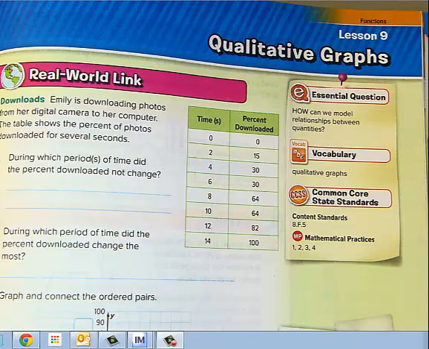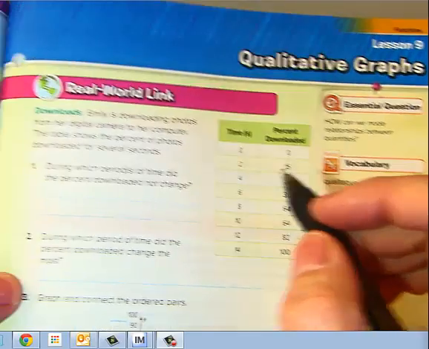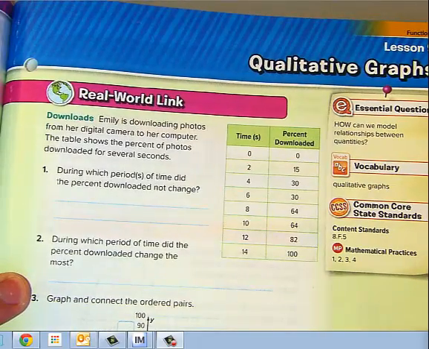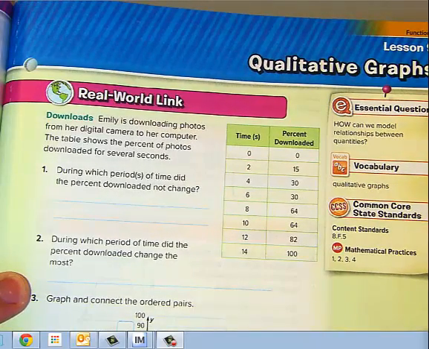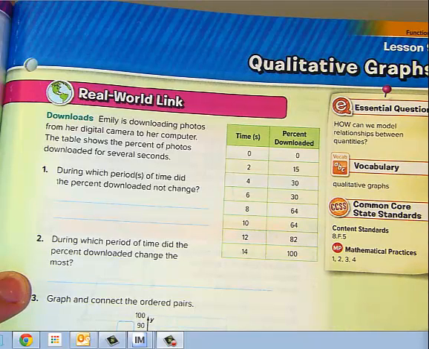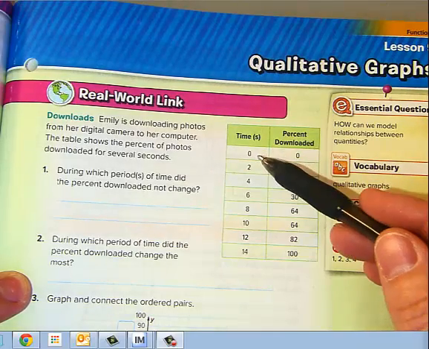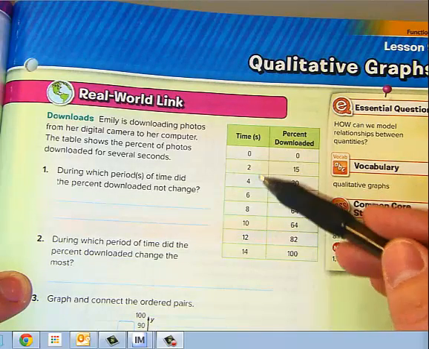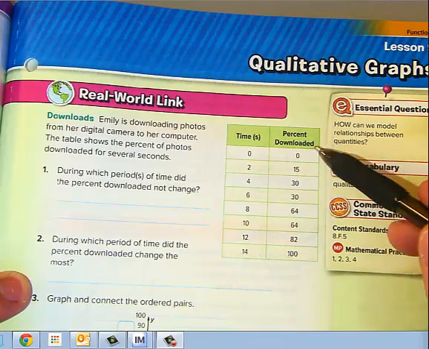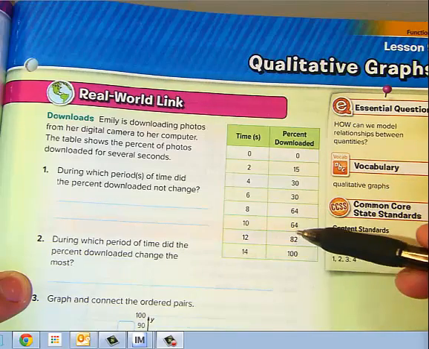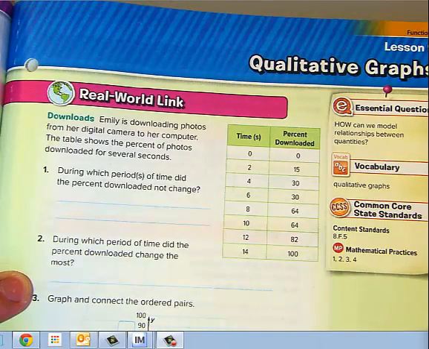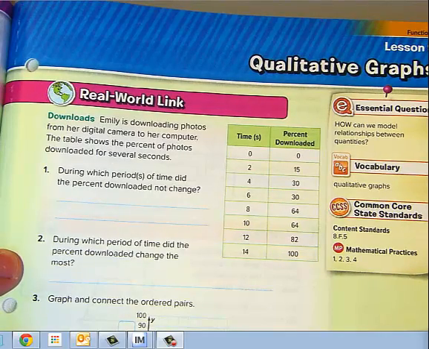Here we go. Right here at the start, it says, Emily is downloading photos from her digital camera to her computer. The table shows the percent of photos downloaded for several seconds. So right here, we have time in seconds, going by twos. Here we have the percentage download. Question 1 simply asks, during which periods of time did the percent download not change?